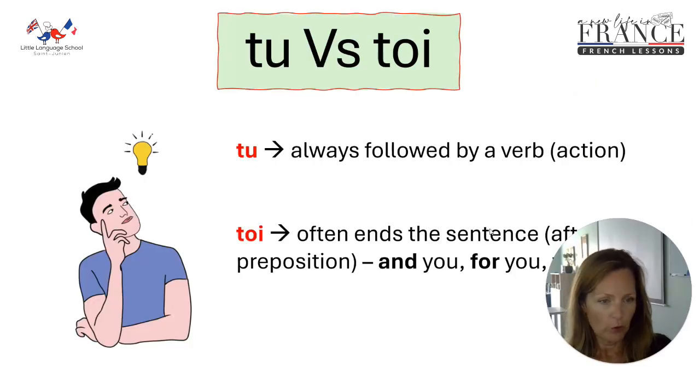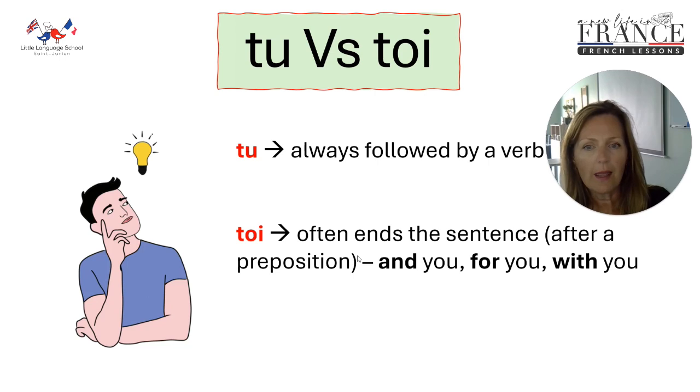So, remember, tu is going to be always followed by a verb, some kind of action. And toi is often ending a sentence after a preposition with and you, for you, with you.